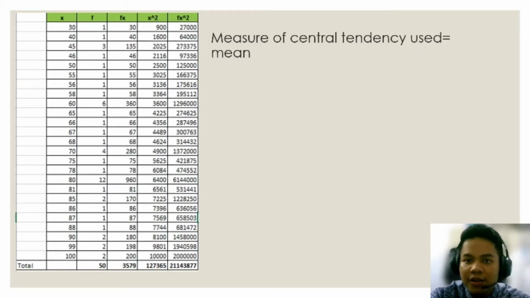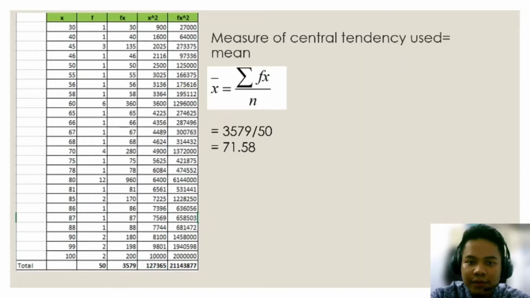So next we are going to describe what can we extract from the data. So here I had concluded the data from the Microsoft Excel, and this is going to be shown in the form of mean, which is the formula was x bar equals to sigma fx over n. So the answer will be 71.58.